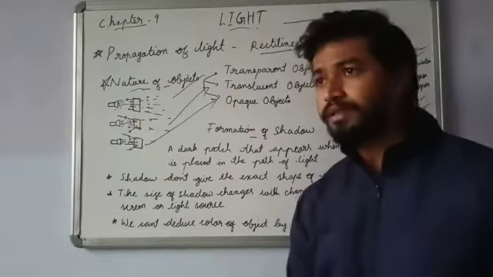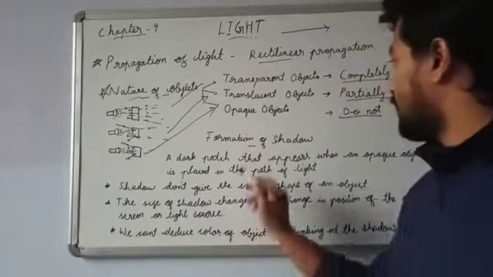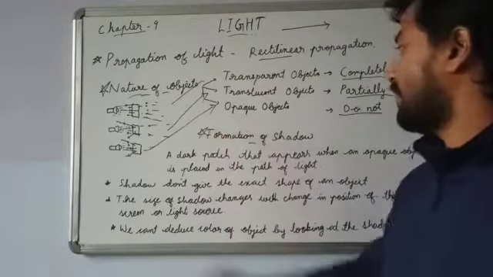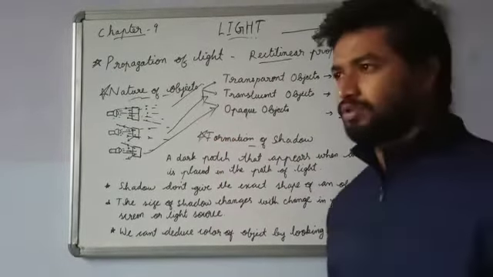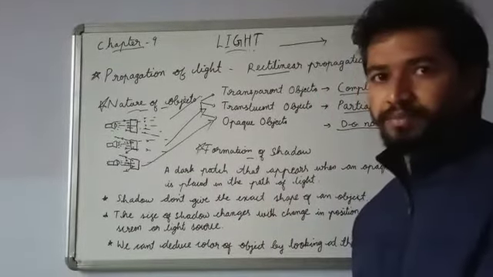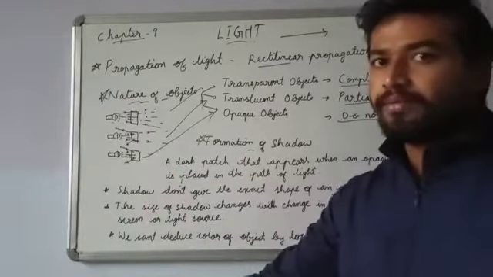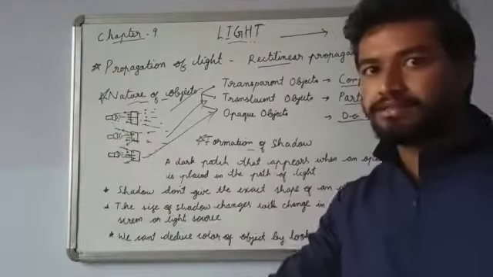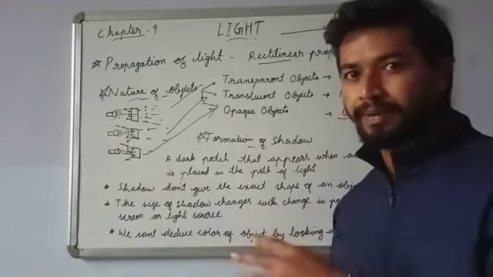Next, this is a very important portion. Formation of shadow. What is shadow? You know what a shadow is. When you put a light on something, behind that thing you can see a dark patch, a black colored structure, right? That is a shadow.